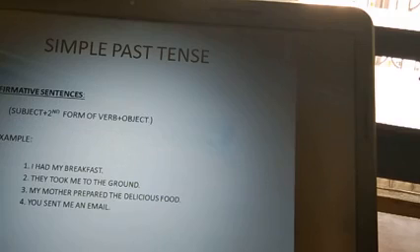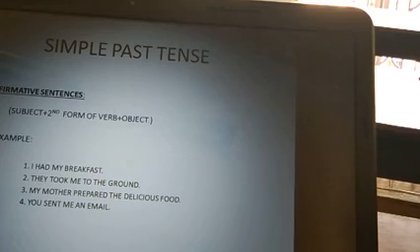Now coming towards making of the sentence. First, we are going to have some affirmative sentences. To make affirmative sentences, we always use the formula subject plus second form of verb plus object. Students, I would like to tell you here that the second form of verb is only used in simple past. No place in English grammar is given to this second form of verb. It is the only place where the second form of verb is given importance.